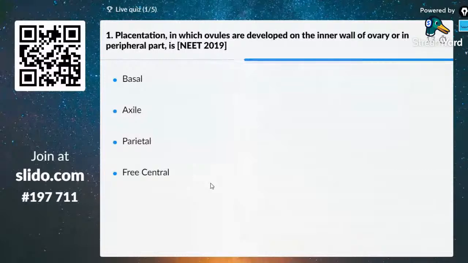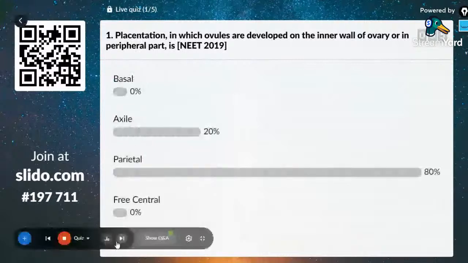NEET 2019 MCQ. Basal, axial, parietal, free central. Let's check the poll rate. Very good. The correct answer is option C, parietal placentation. We have discussed in the class, it is developed on the inner wall of the ovary.